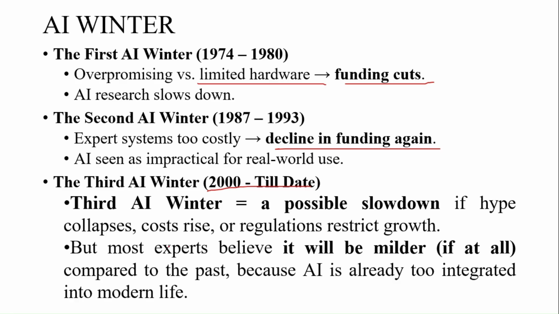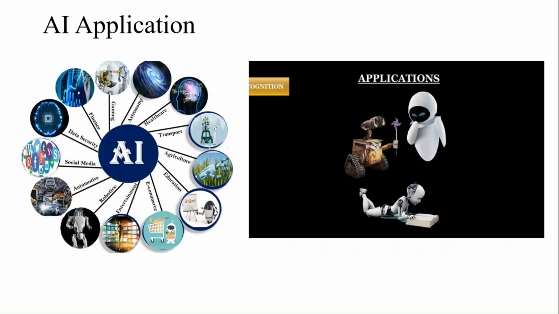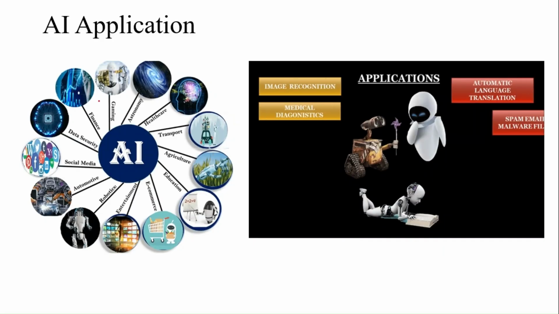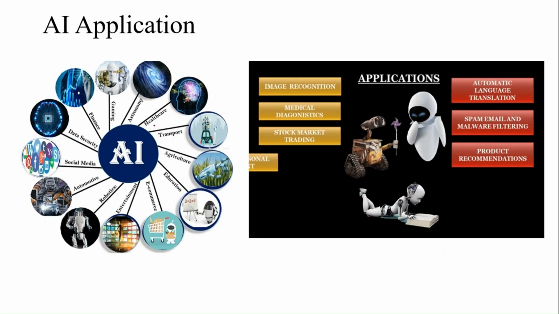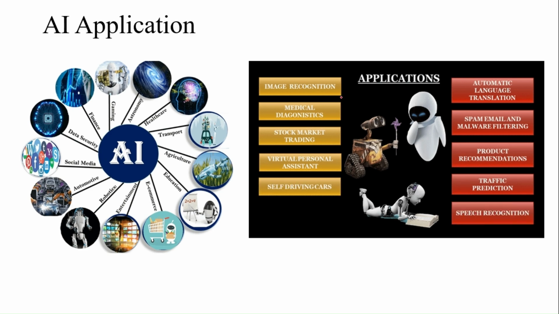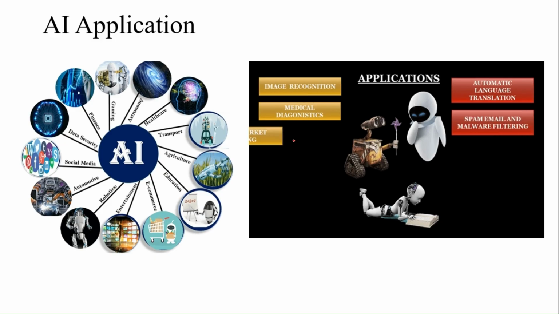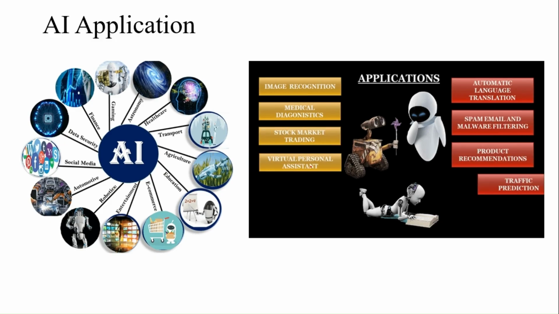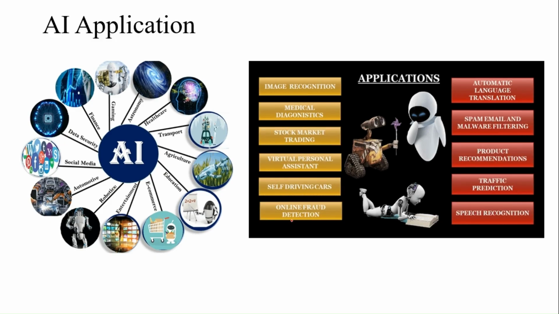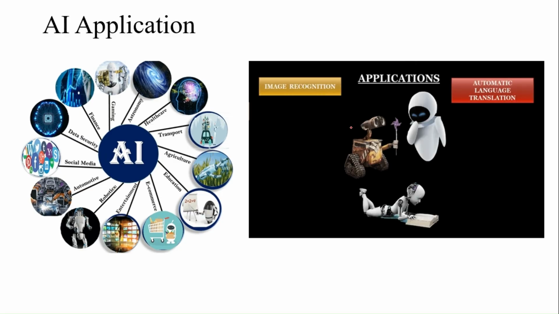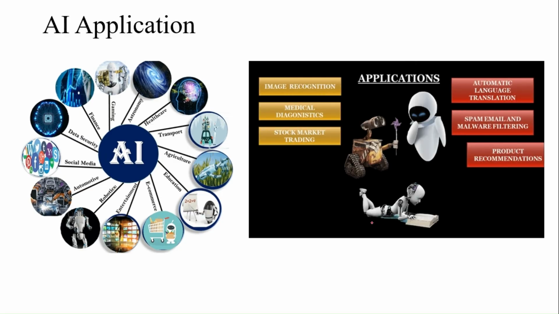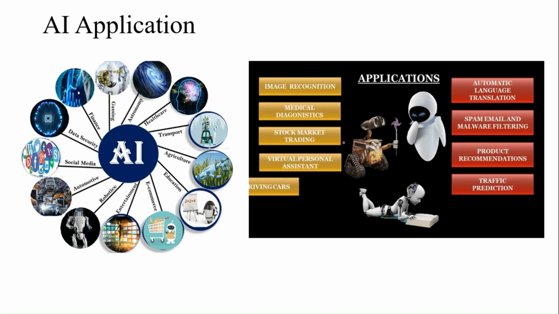Most experts believe it will be milder compared to the past because AI is already too integrated in modern life. So this is the application of AI. We have different types of applications using AI concepts like image recognition, medical diagnosis, stock market trading, virtual presence, self-driving cars, online funding. So like this, we have different types of AI. AI is being used everywhere.